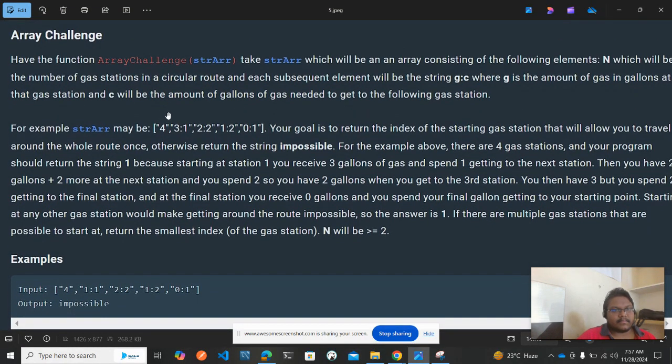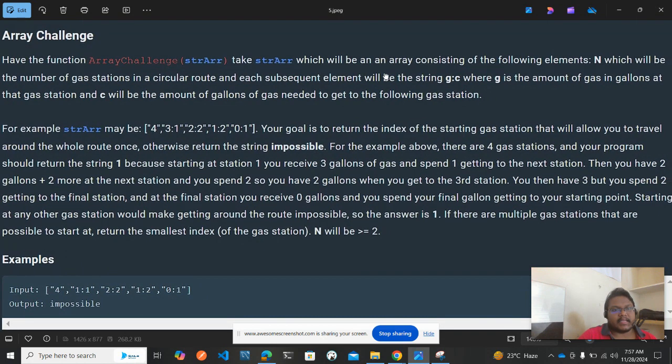The function ArrayChallenge takes strArray, which will be an array consisting of the following elements: the first element will be the number of gas stations in a circular route, and each subsequent element will be the string G:C, where G is the amount of gas in gallons at the gas station, and C will be the amount of gallons of gas needed to get to the following gas station.